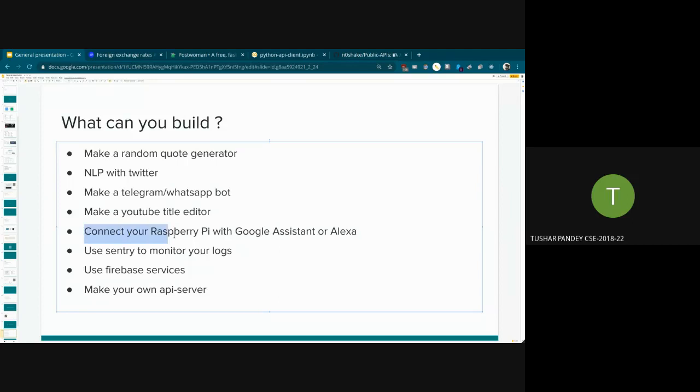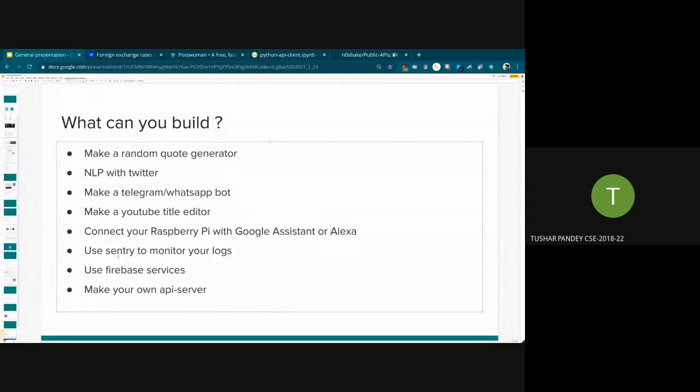Okay, you can connect your Raspberry Pi with Google Assistant or Alexa or any other cloud service. Like you can tell your Raspberry Pi to send SMS messages for when an event happens, or your Arduino for that matter. It's very easy. There are APIs, there are sample services in place for that. Assistant has many of those services available, and for Alexa there are many tutorials available for this also. If you are interested in embedded things, this is very interesting for you.